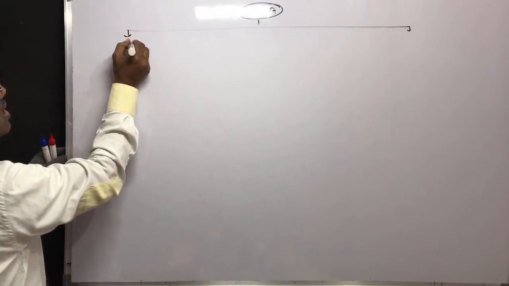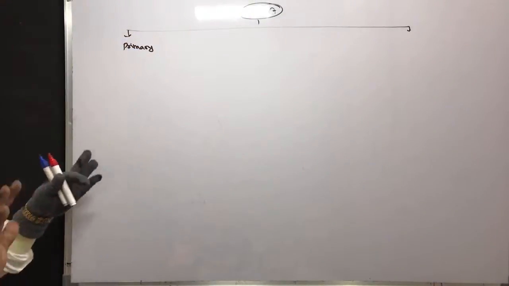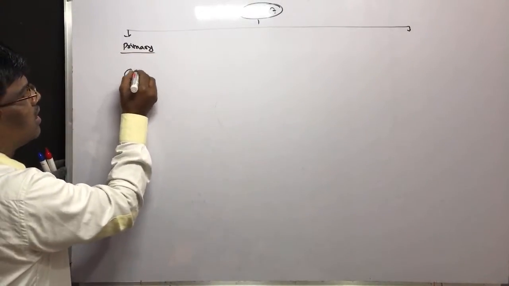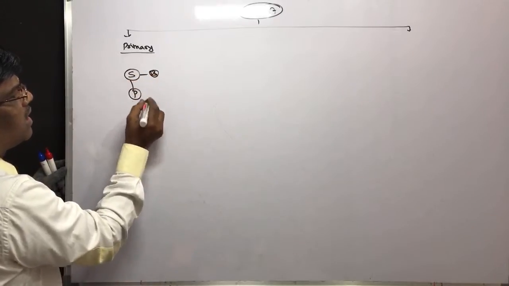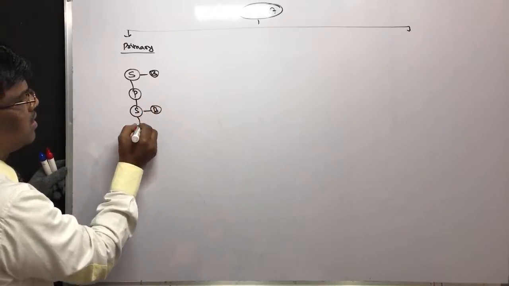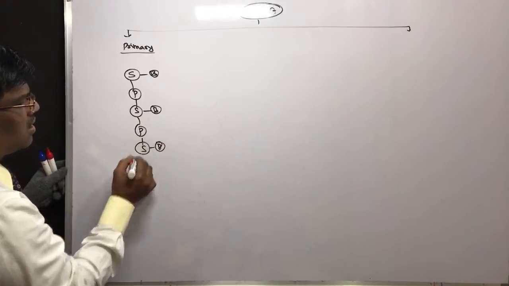What is the primary structure? It is very similar to what I said. It has sugar, base, phosphonate ester, then sugar, base, phosphonate ester, sugar, base, like this.